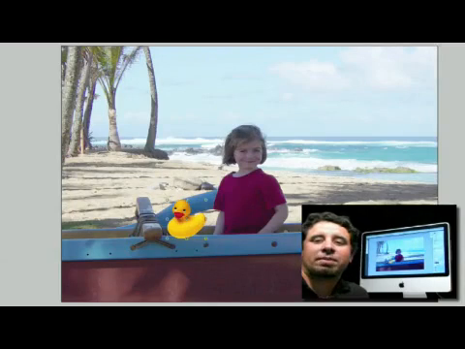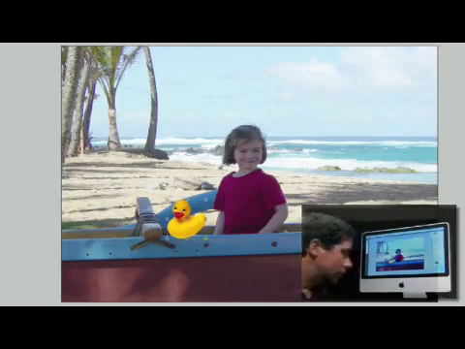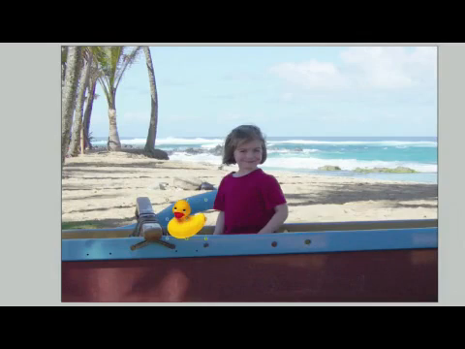Now I'm going to show you the color match in Photoshop. If you look at our photo here, you can see that I've added this little rubber ducky on another layer, and I wanted to come in here like she brought her little rubber ducky along, and he's sitting right here on this piece of wood. Let's shrink him down just a little bit to make it a little bit more believable. There you go. Now he's sitting right there on that piece of wood.